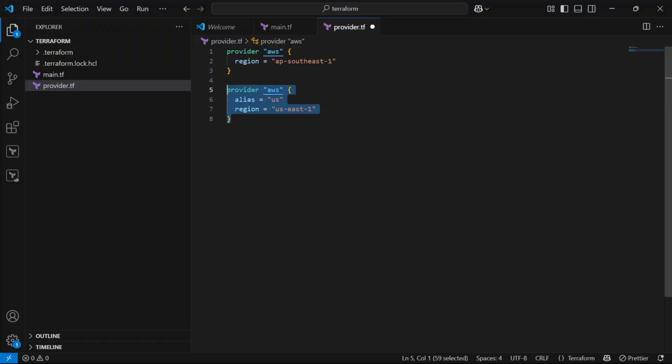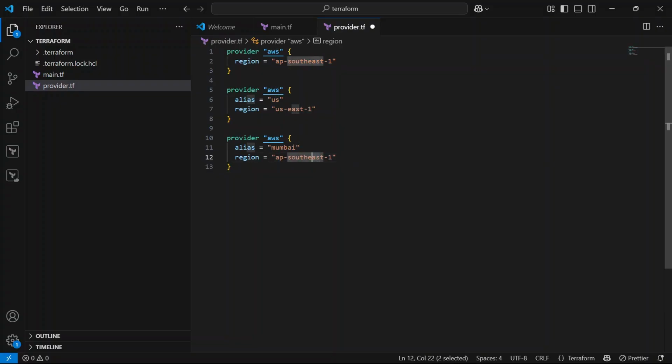We are going to do the same for another region, so here we are going to use the name mumbai for the alias, and here we are going to use ap-south-1.